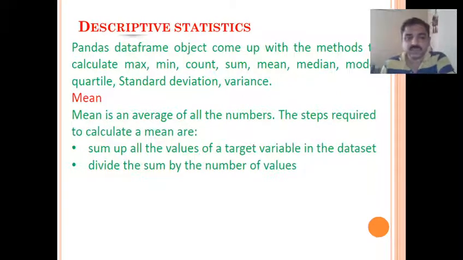First one is mean. So what is mean? Mean is the average of all the numbers or data. The steps required to calculate mean are: sum up all the values of the target variable in the dataset, and divide the sum by the number of values. So we know what is average: add everything and divide by the number of elements, that is called average or mean. In Python we have a specific function called mean. We'll see that example later. First let us see all the functions.